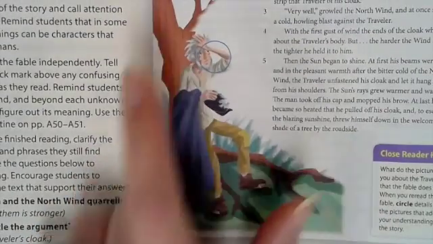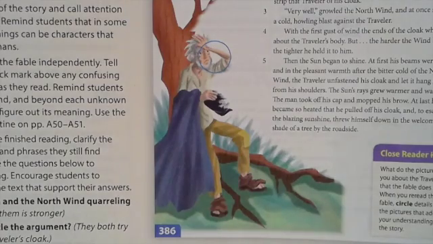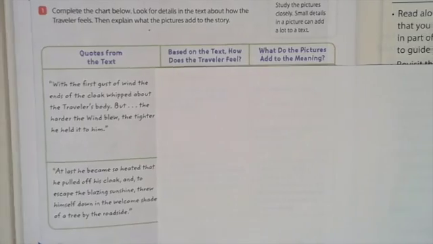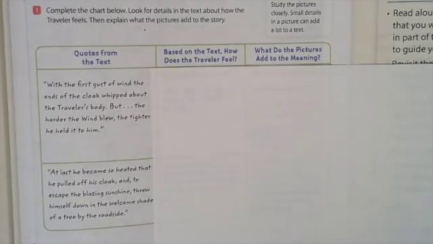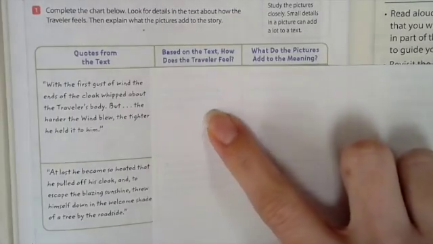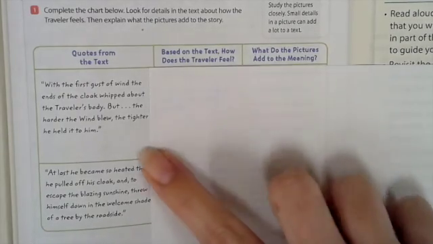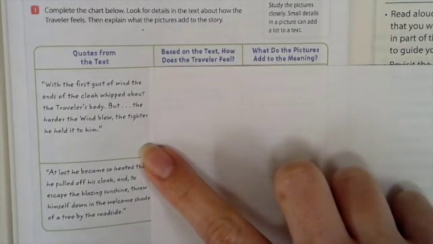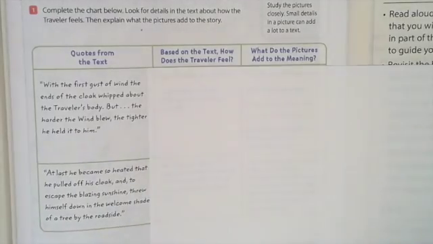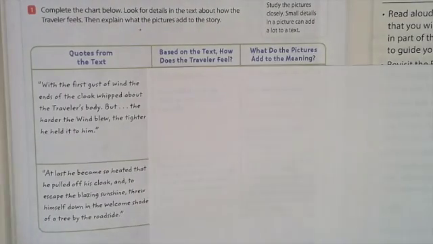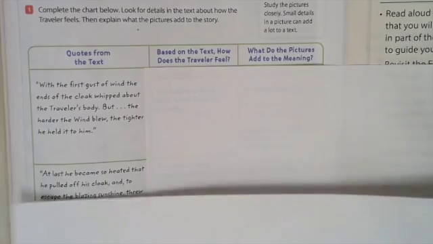Now we are going to answer the questions on the following page. So we have quotes from the text, and we're going to tell us, based on that text, how the traveler feels, and then what the picture adds to how the traveler feels. So the first quote is, "With the first gust of wind, the ends of the cloak whipped about the traveler's body, but the harder the wind blew, the tighter he held on to it." So based on that, how does the traveler feel?